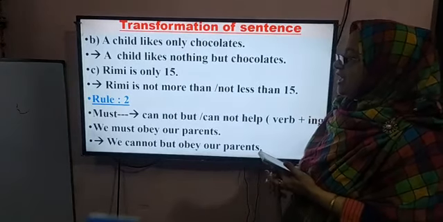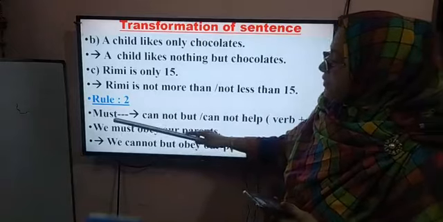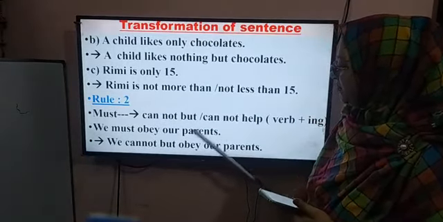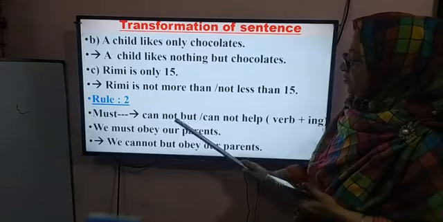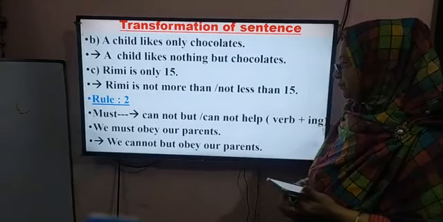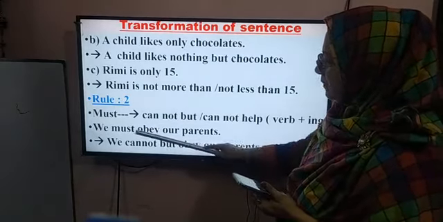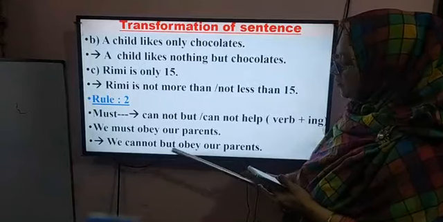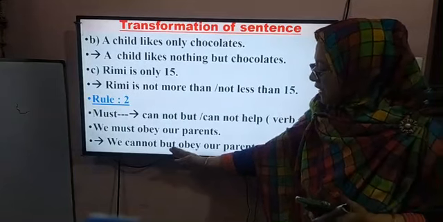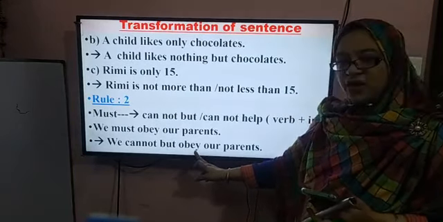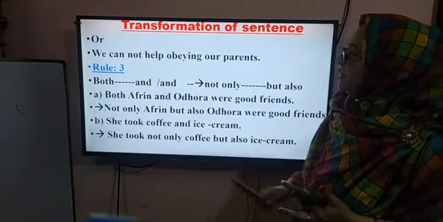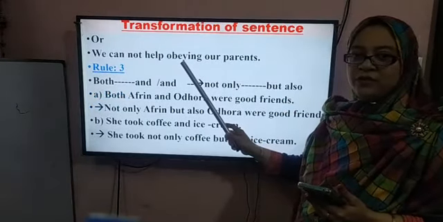Okay, dear students, look at another one. If you find must, then you have to use cannot but or cannot help. If you use cannot help, then you have to use ing with the verb. We must obey. Look at here: we cannot but obey our parents. But if you find but, then you have to write only the base verb, obey. If you use cannot help, then you have to use ing with the verb.